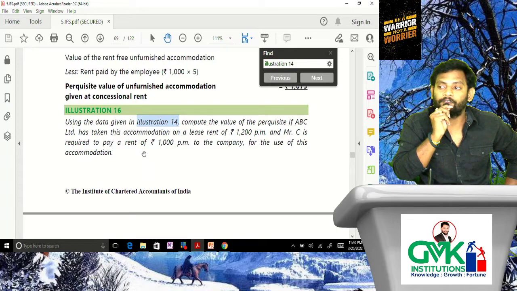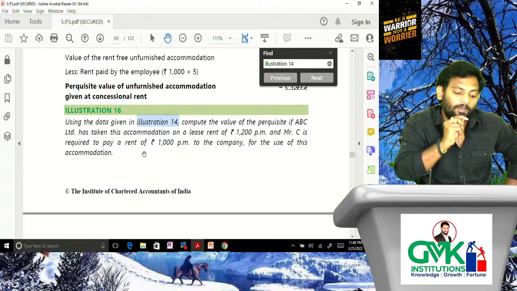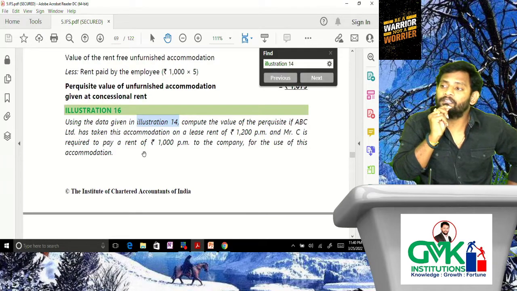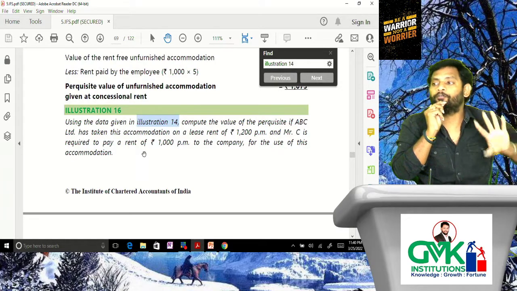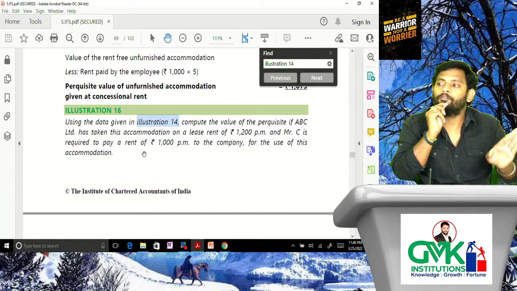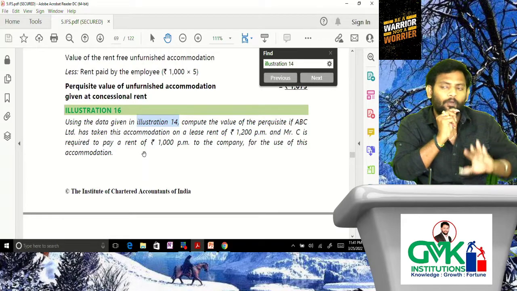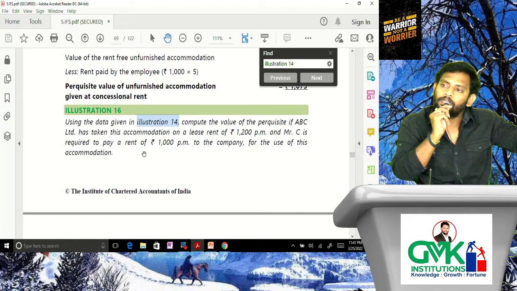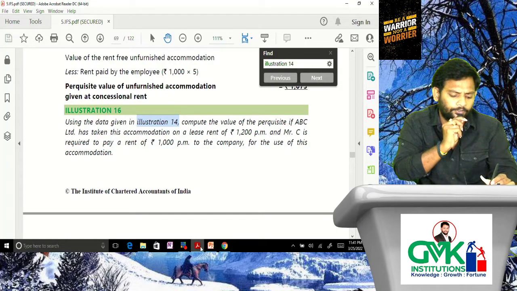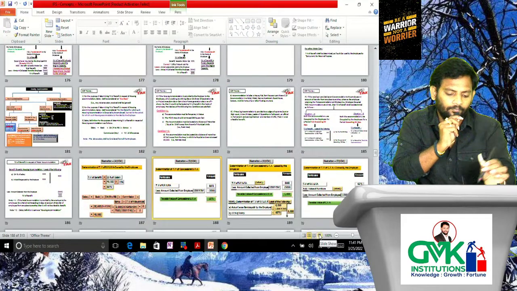Two things we need to consider. What is the first one? Actual lease rentals paid by the employer. How much is paying? 1,200 rupees per month into 5 months, the period for which it is occupied. Or 15% of salary, already we determined. The least will be taken as TVF benefit towards RFUFA. From that, less amount collected from employee, then you will get TVF concessional UFA. The only difference between illustration 15 and illustration 16 is that in illustration 15 the accommodation is owned, and in illustration 16 the accommodation is leased. Understood? Good.